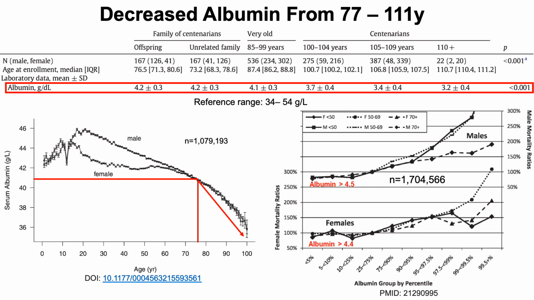And then in terms of all-cause mortality risk, having higher levels of albumin are associated with lower all-cause mortality risk. So for men, having values greater than 4.5, and then in women, values greater than 4.4 are associated with the lowest risk of death for all causes. So anything lower than those values is associated with higher mortality risk, regardless of age, at younger ages and at older ages. And you can see that data here for both the men and the women. So their albumin level isn't great.